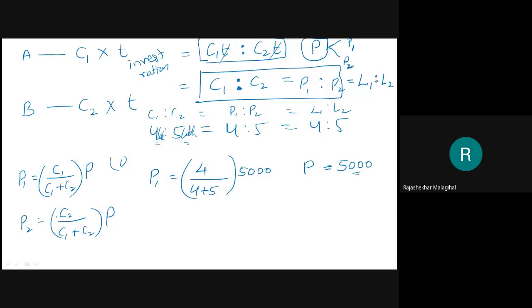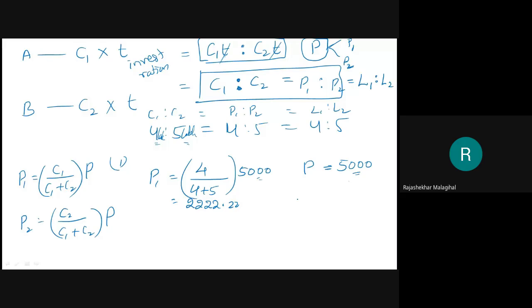Now, in the same way, you can calculate how much of this 5,000 rupees went to P1. That is 4 divided by 9 into 5,000, which gives 2,222.2 rupees, his share. Then what about the other person?